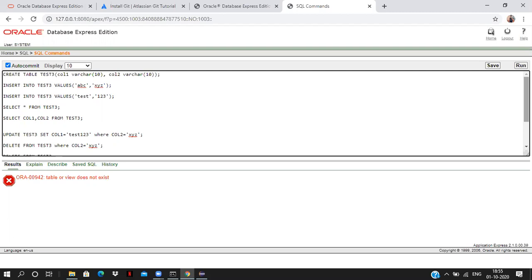Now I want to create a table using a Java program. How to create a table? Now I want to insert the data into the table. How to insert the data into the table using our Java program? That is using the JDBC.